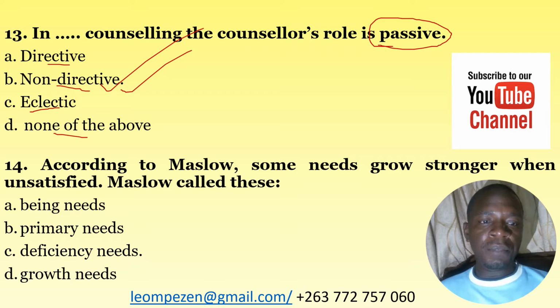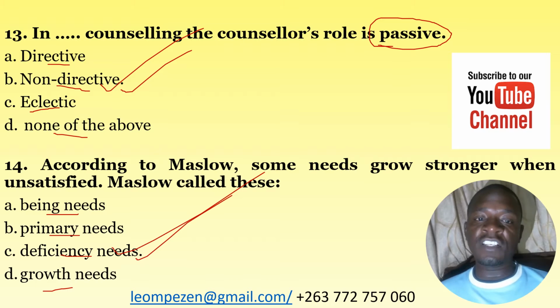A, being needs. B, primary needs. C, deficiency needs. D, growth needs. The correct answer here is deficiency needs. So deficiency needs are those needs that grow stronger or become very active or are required by an individual if they are unsatisfied for a long time. So these are called deficiency needs.